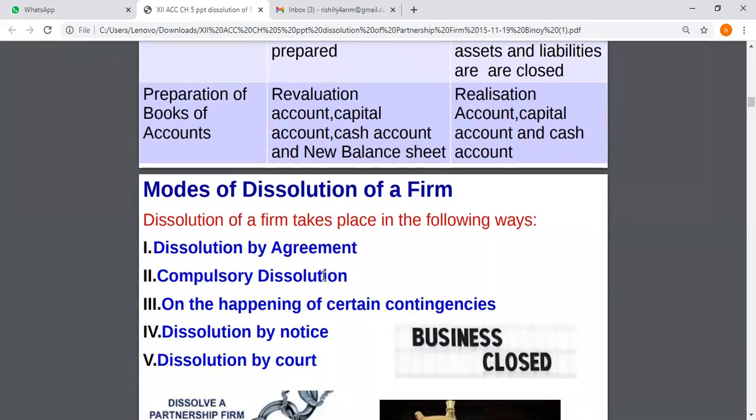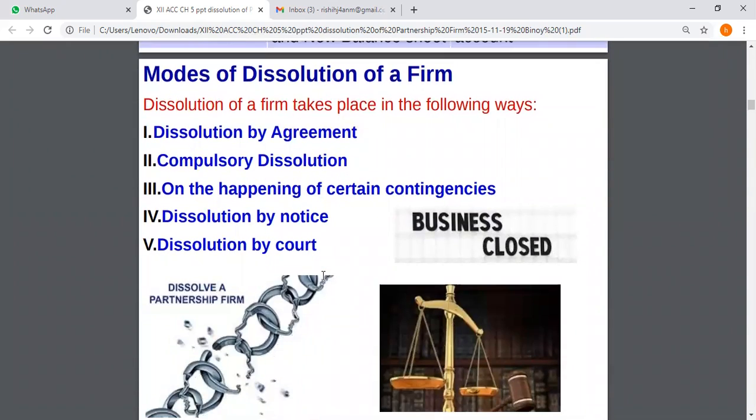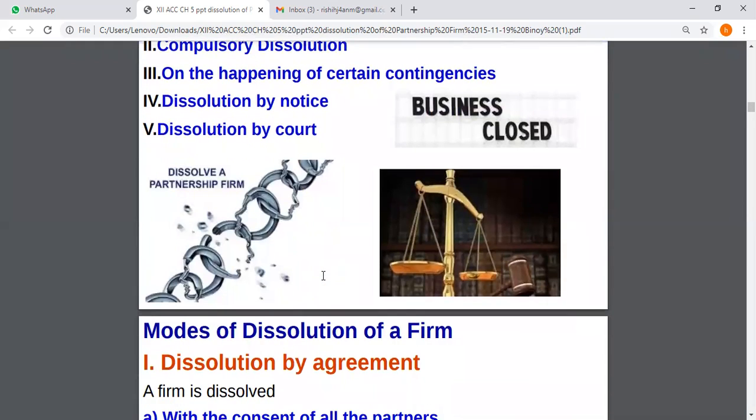Modes of dissolution of a firm. What are the reasons for dissolution? One is dissolution by agreement. Next is compulsory dissolution. Next is on the happening of any contingency or emergency. Dissolution by notice. Dissolution by court. Sometimes because of the standard instructions or by the rules or verdict of court, the dissolution has to be taken